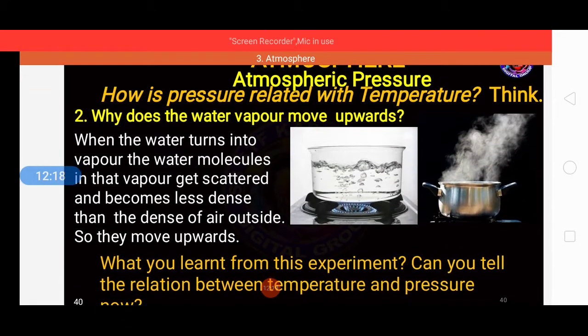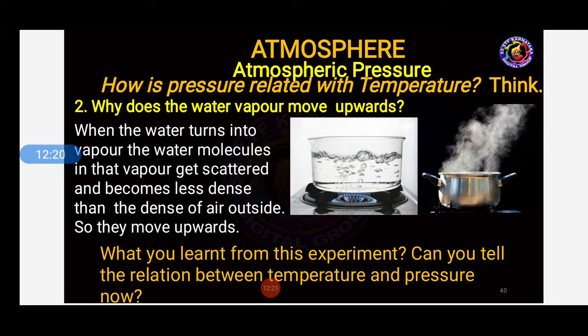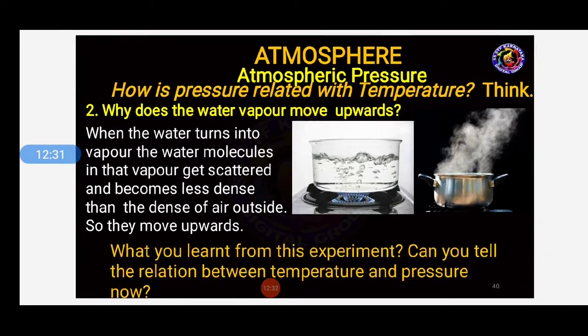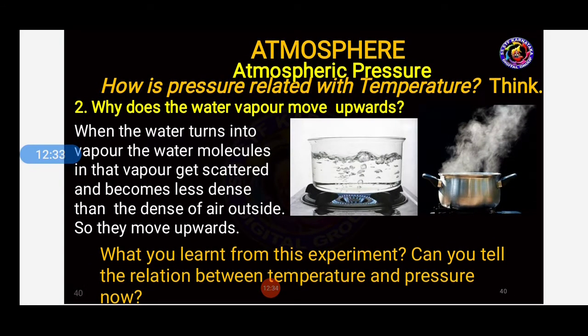So why does the water vapor move upwards? When the water turns into vapor, the water molecules in that vapor get scattered and become less dense than the air outside, so they move upwards. What happened here, students? When the water turns into vapor, the molecules get scattered and become less dense than the air outside, so they started moving upwards.